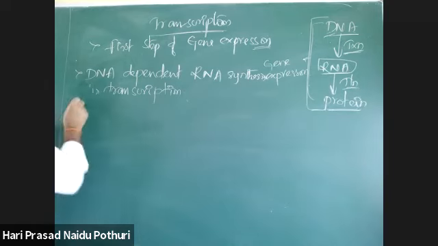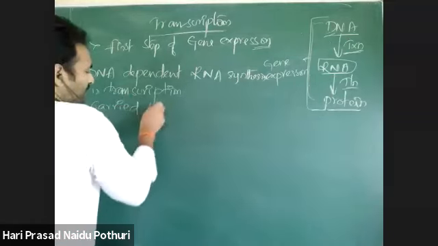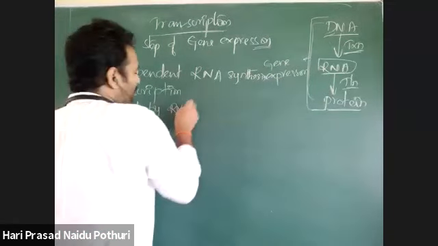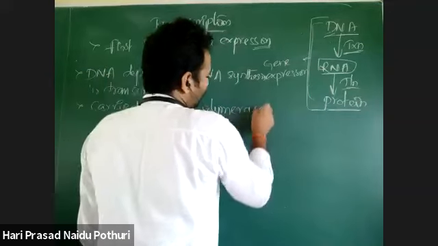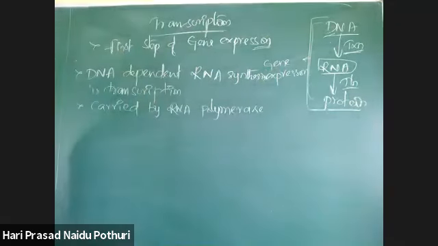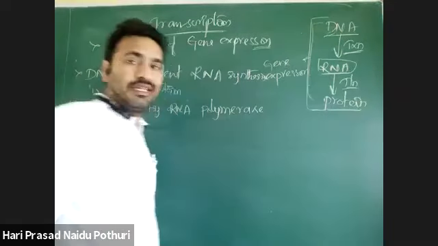Now, transcription is carried out by an enzyme called RNA polymerase. This RNA polymerase can synthesize one RNA molecule based on the DNA molecule.